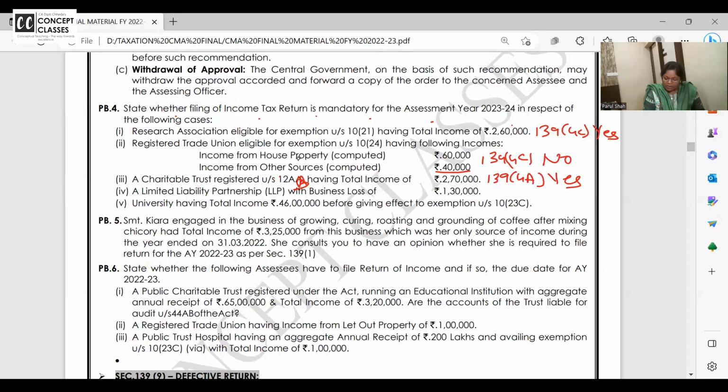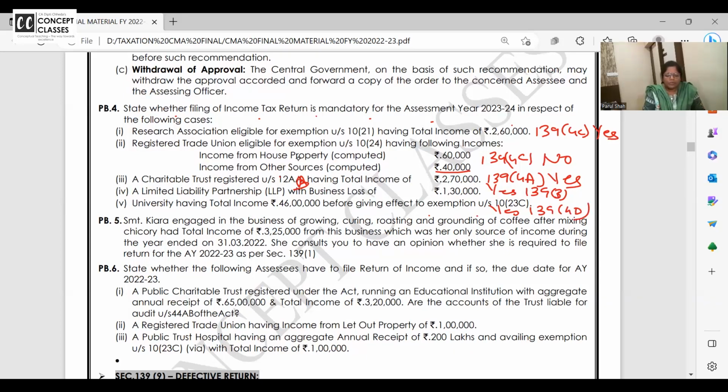LLP with a business loss of 1,30,000. Yes, they need to file the return. Where? 139.1, first page of the chapter. Company and partnership firm, they should file the return. Mandatory. And to carry forward the losses, yes, 139.3 losses. Universities 46 lakhs before giving the exemption. Yes.